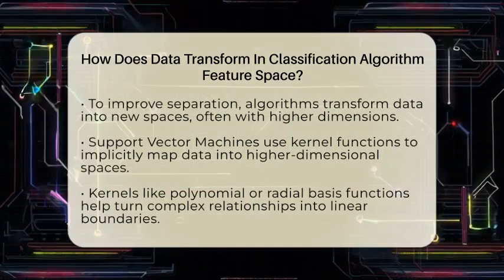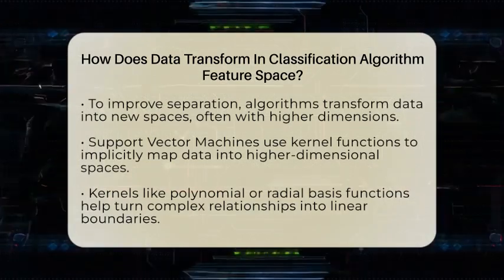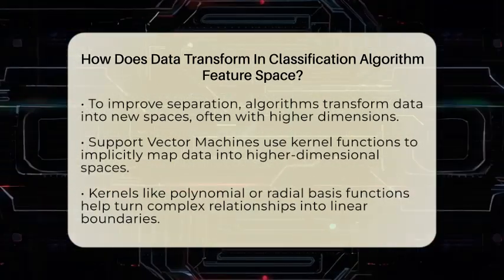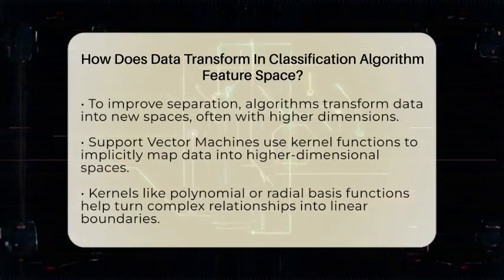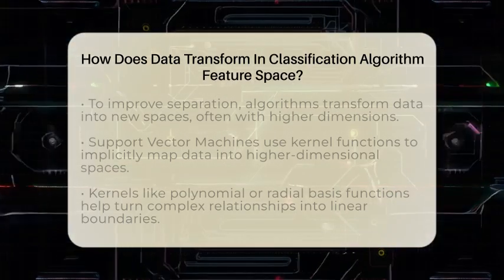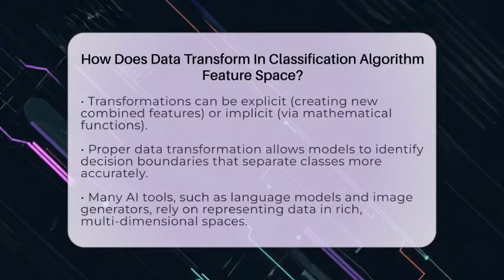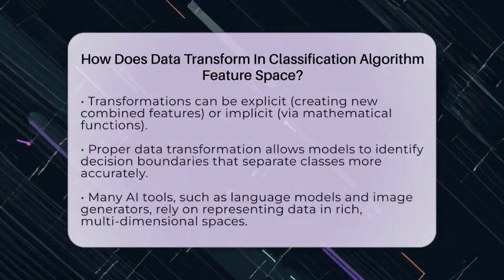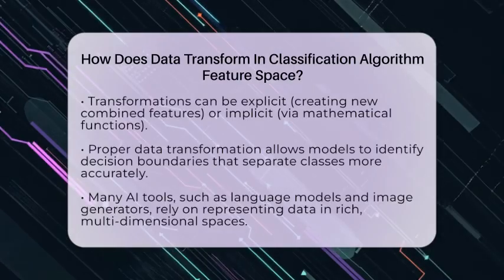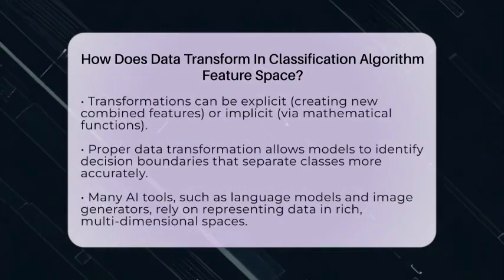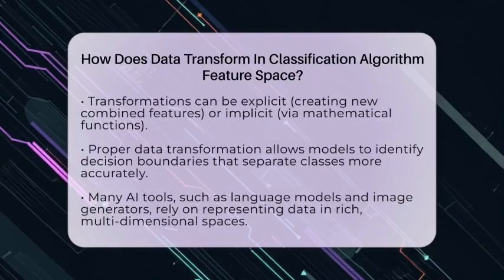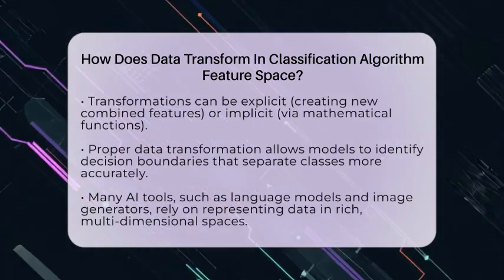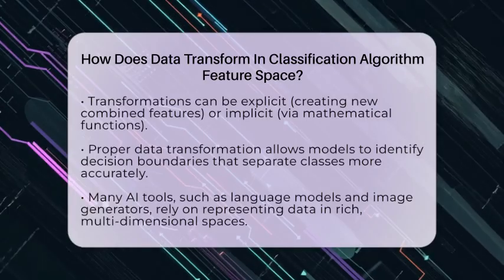They use something called kernel functions to implicitly transform data into higher dimensional spaces. Kernels like polynomial or radial basis function kernels help turn complex, nonlinear relationships into straight lines, making it easier to draw a boundary that separates different classes. These transformations can be explicit, where new features are created by combining original ones, or implicit, where the math does the work without actually creating the new features.